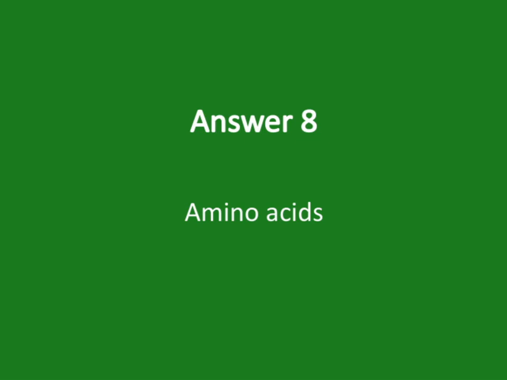Let's take a closer look at amino acids. These are the building blocks of proteins, which are essential for so many functions in our bodies. There are 20 standard amino acids that combine in various ways to form the proteins we need. Some amino acids can be made by our bodies, but others, known as essential amino acids, must come from our diet. Understanding amino acids is fundamental because they influence everything from muscle growth to enzyme activity.